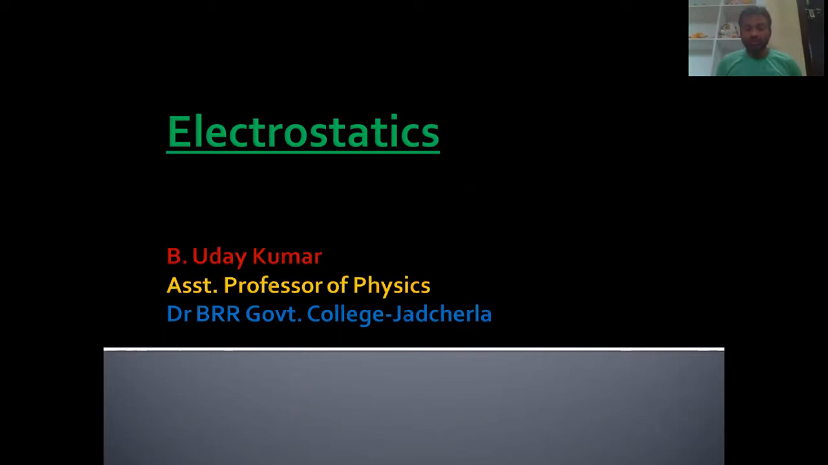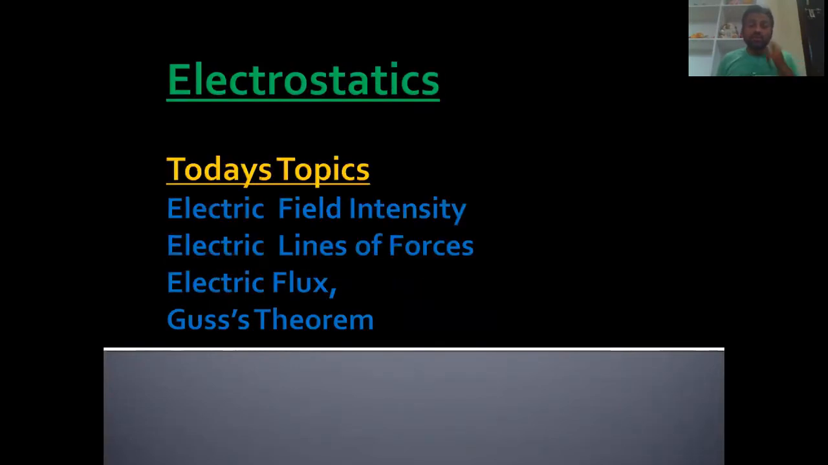As you already know, in our last class I started a chapter which is electrostatics. Now we will continue our class to finish off the remaining topics. Okay, so let us move on to our next slide. In today's class, we will try to finish off the topics which are written over the slide. These are electric field intensity, electric lines of forces, electric flux and Gauss theorem.